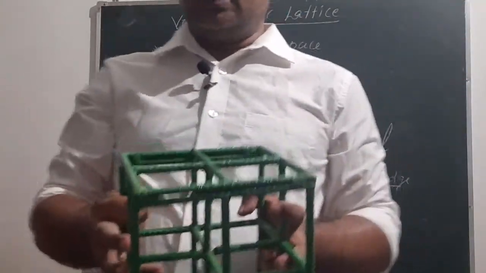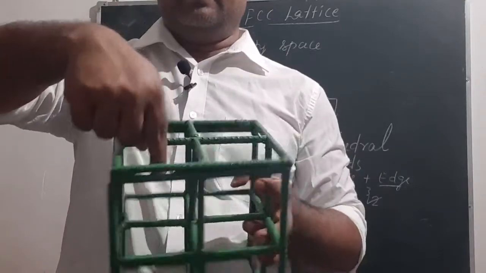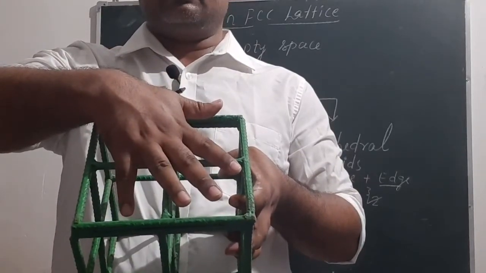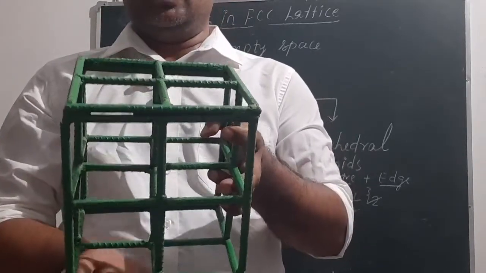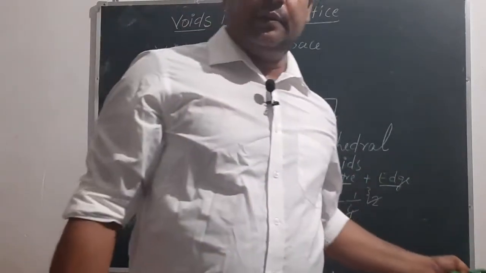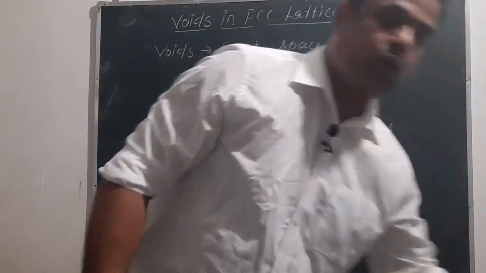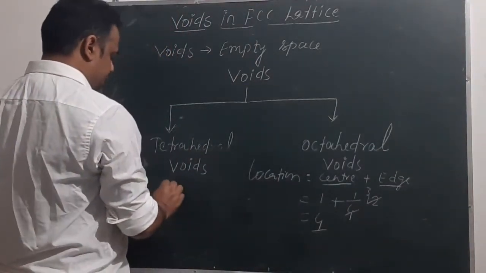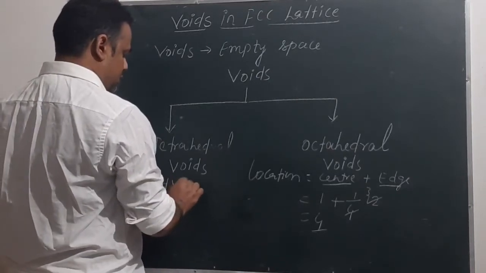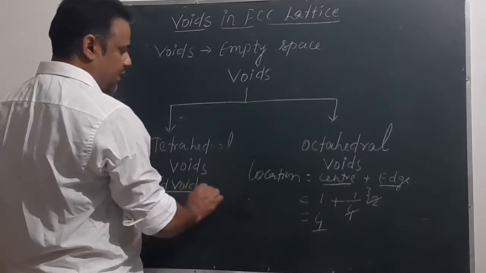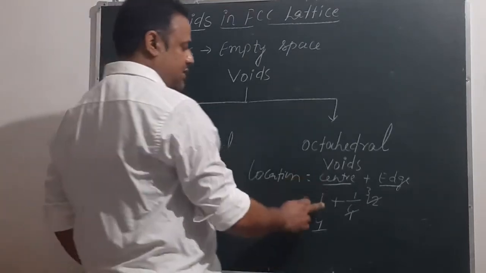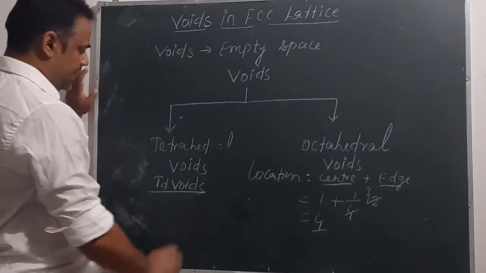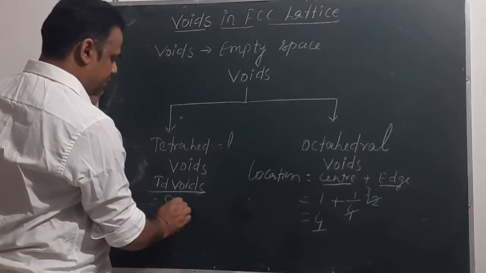So in this unit cell, one tetrahedral void will form here, one will form here, one here, one here. So total 4 upside and total 4 downside. So the total number of tetrahedral voids will be 8. In the case of tetrahedral voids, all will be inside the unit cell. Here you can see one is inside the unit cell, one is at the edge, where only 1/4 is there. Tetrahedral voids will be total 8.